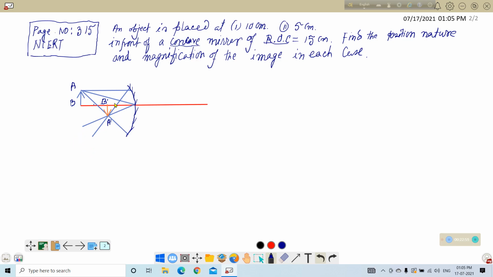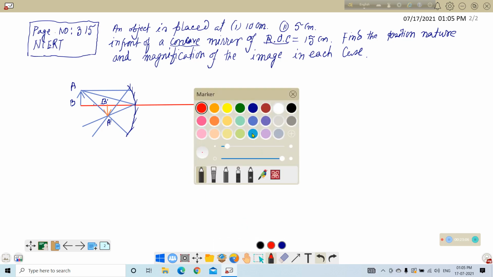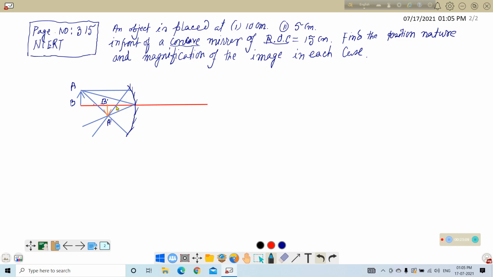Now this point is F. I am using another ink for making it prominent. This point is F. This point is C. So this distance is U from the pole. This is the pole. This distance is U. This distance is V. And this distance is F.